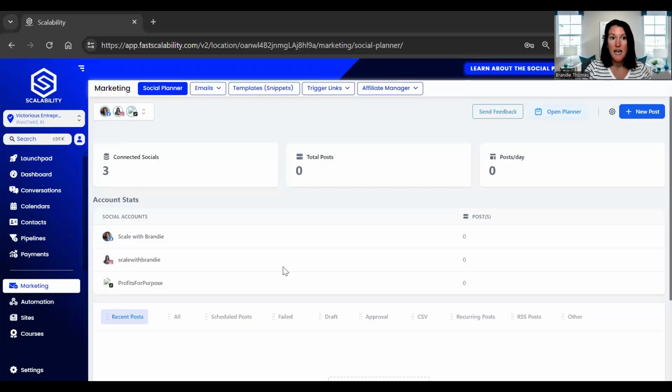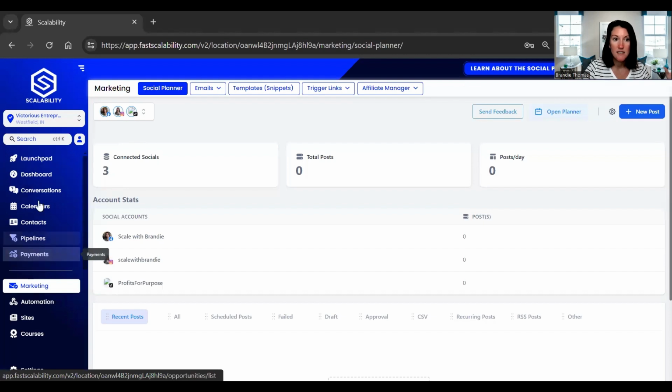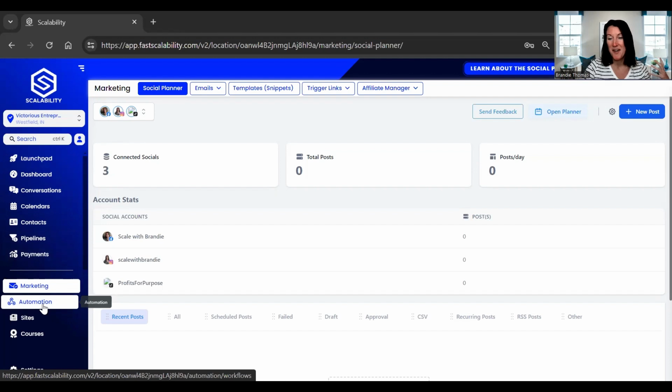So the first thing I want to do is share my screen and show you what this is going to look like inside of Scalability. So again, I love Scalability. Right here you can see I can have all my contacts, my calendars, all my marketing, my invoices, my sales pipeline, all my funnels and websites and landing pages. Everything is in this one-stop shop platform. And so that's one of the reasons I love this.